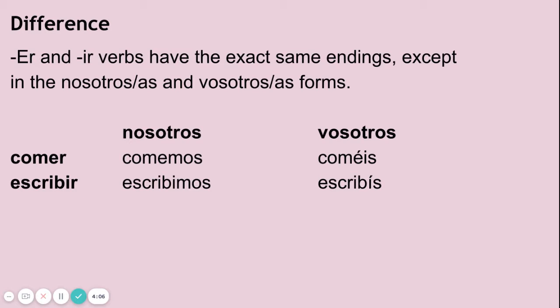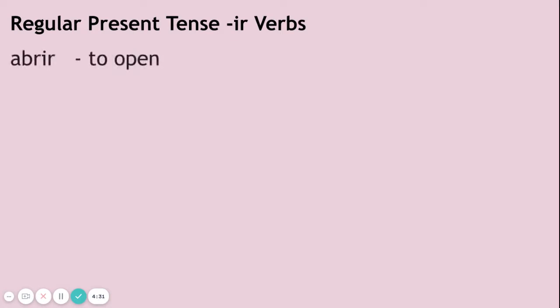Comer is going to have the E for EMOS and the E with accent, ÉIS for the vosotros. For escribir, the IR verb would have IMOS and the vosotros would be I with an accent, ÍS. These are the only two that change for the ER and IR verbs. That's their only difference. Okay.